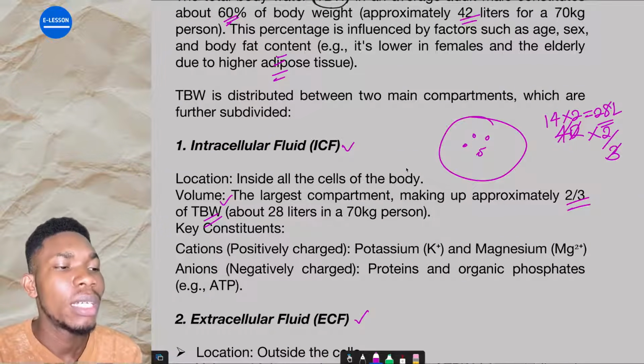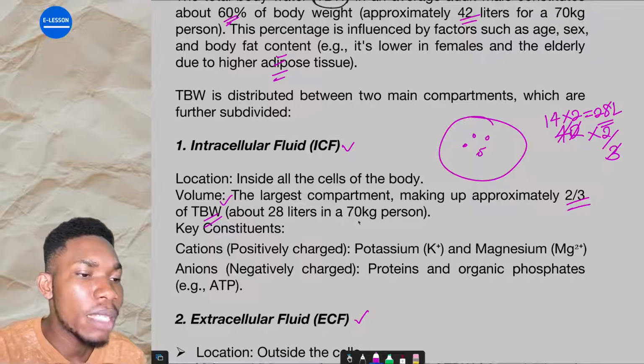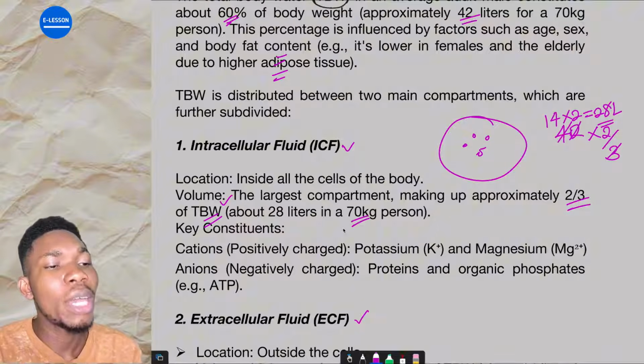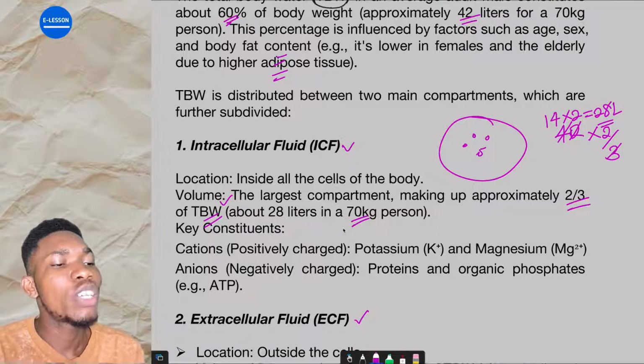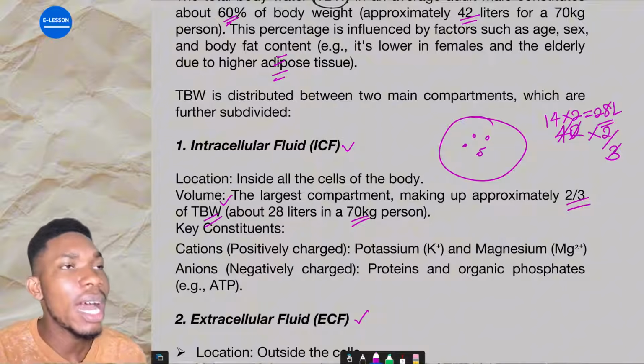for a 70 kg person. Please, it is in reference to a particular weight. When you are saying 28 liters, is it for an 80 kg person? We are using the reference, which is a 70 kg average weight.